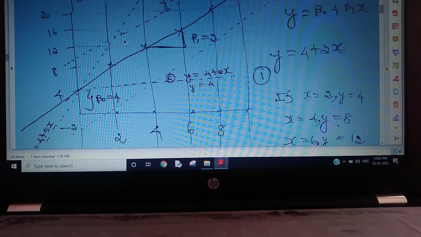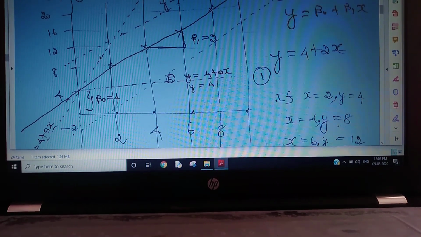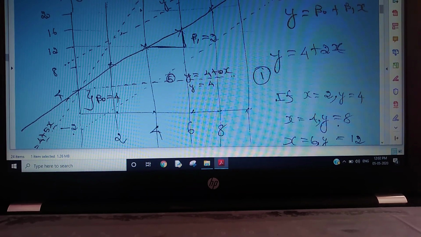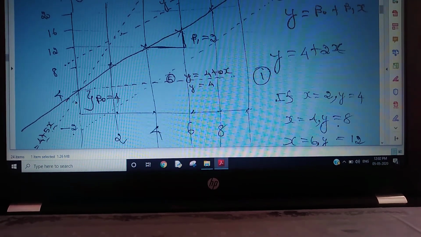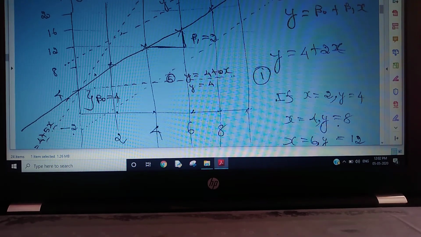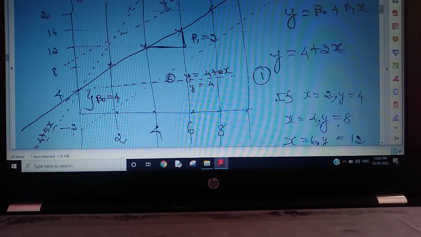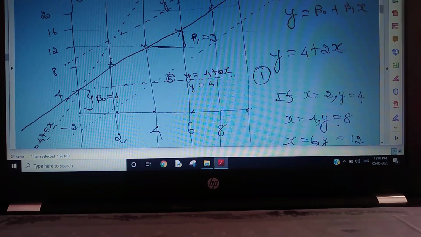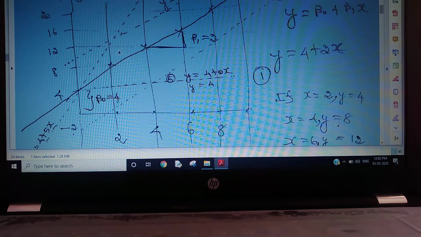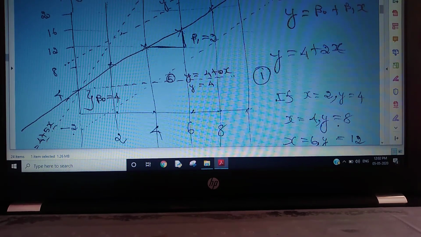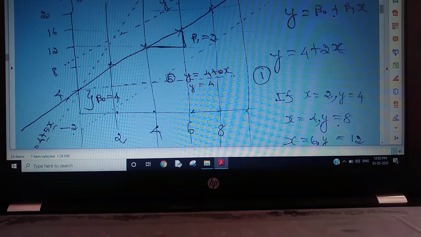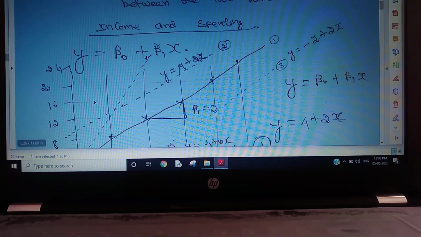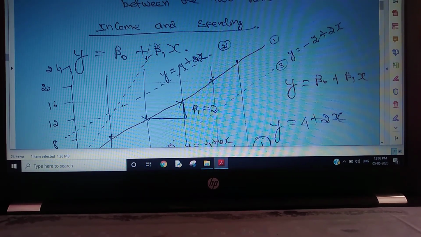You can ask me, how can you draw this line? Based on the existing data set, I am trying to fit a line with minimum variation among the scattered points of the data set. I am finding out b0 and b1 and fitting a line. From that I am projecting that in future the data set will move nearby like that.